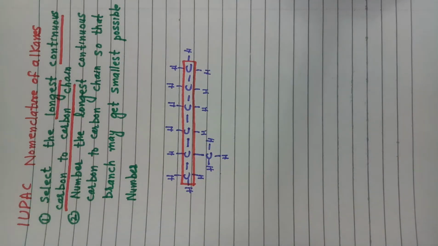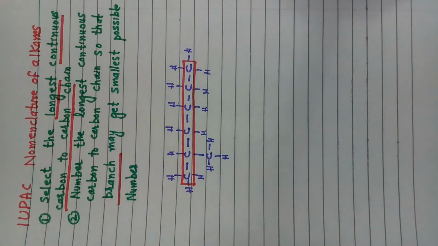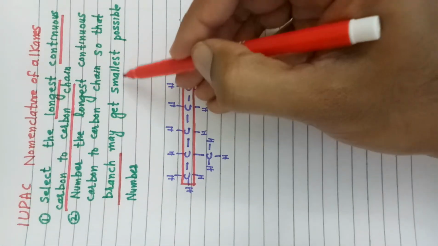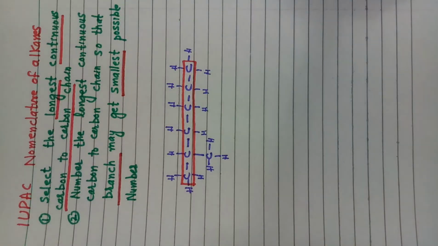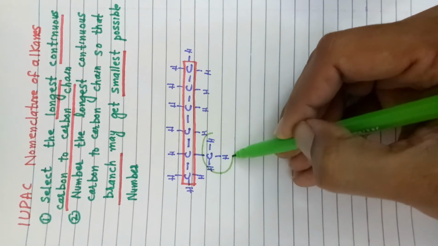In the second step we will number that longest continuous carbon to carbon chain so that the branch may get the smallest possible number. In this case the branch will be that group or carbon chain in case of alkane that is not part of the carbon chain.